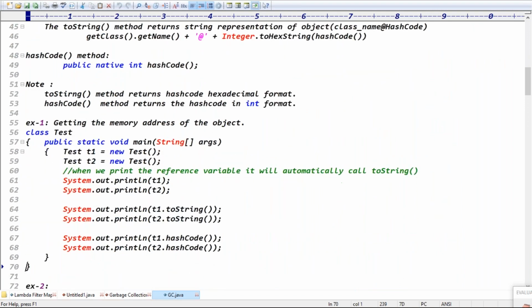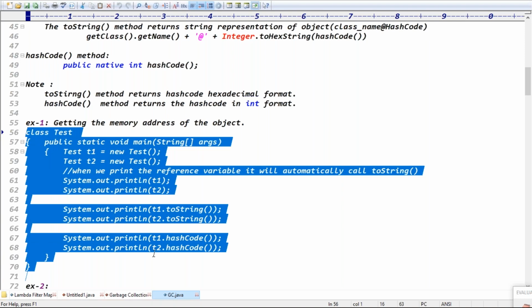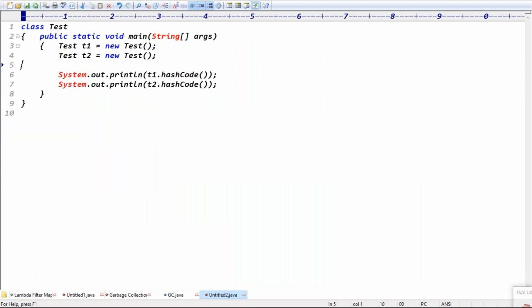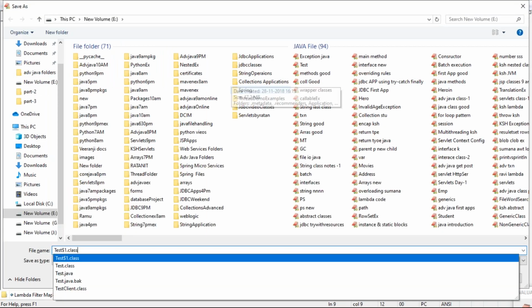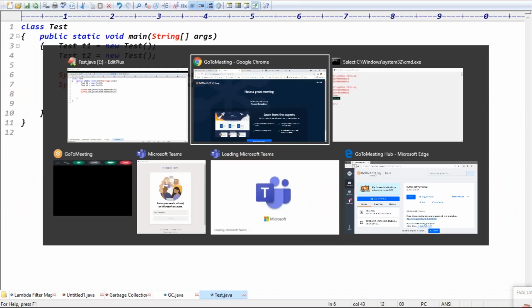One is the hashCode method. To get the memory address of the object, first of all, the first approach is the hashCode method. t1.hashCode and t2.hashCode are there. Basically, the hashCode method returns the data in which format, guys? Integer format, right?